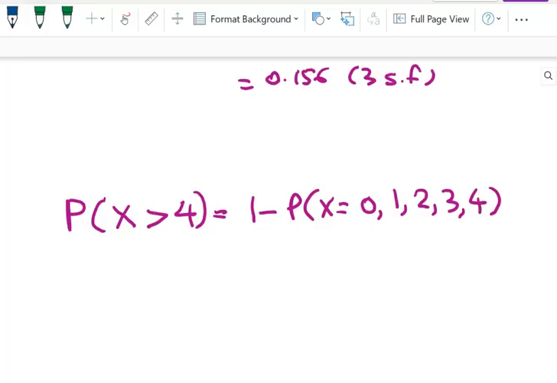Just be careful always with those endpoints. If you are likely to make mistakes, then it's worth just doing little dots and thinking about what we want to include and what we do not want to include. So it's more than 4. Read the wording carefully.